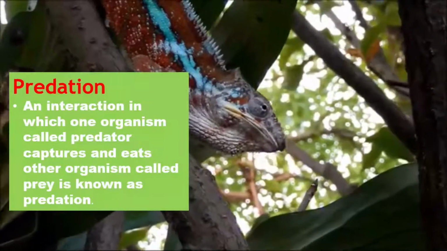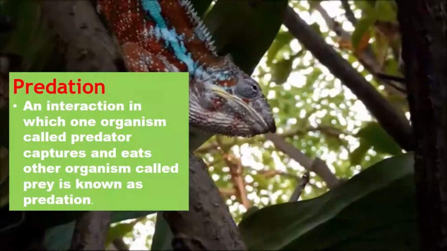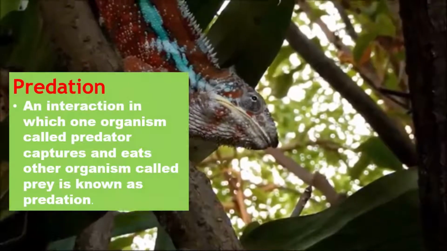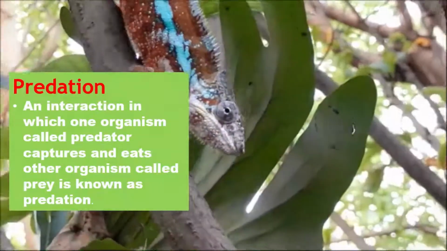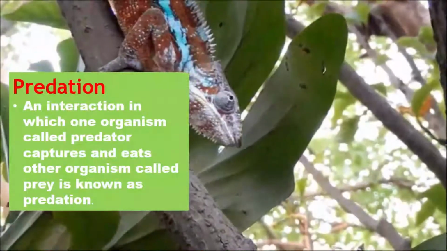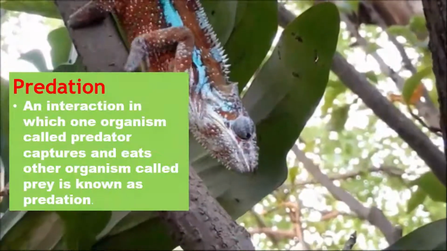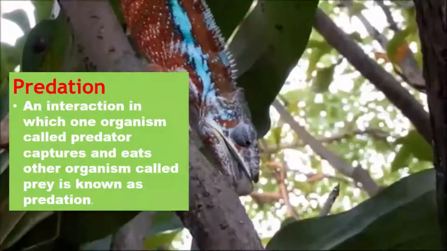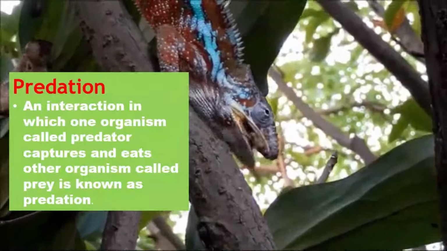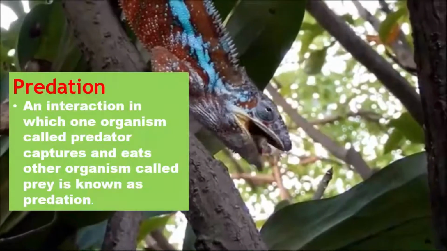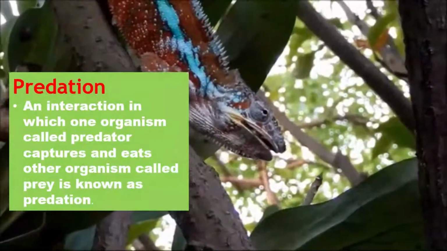So there can be many examples, like a tiger eating a deer, where the tiger is a predator and the deer is a prey. A snake is a predator eating a rat, so the rat is a prey. So that interaction in which one organism captures and eats the other organism is called predation.